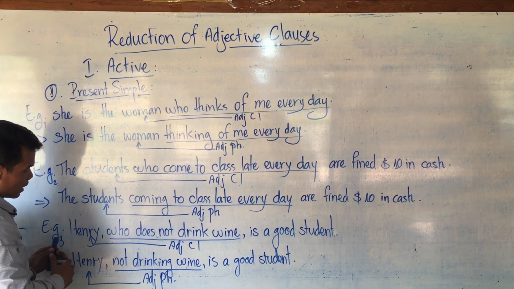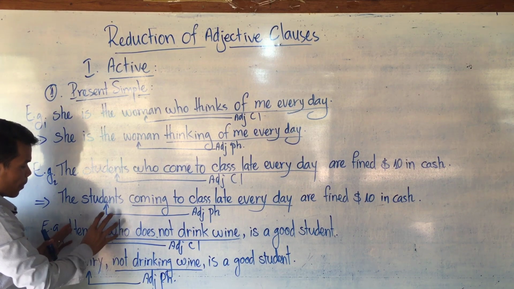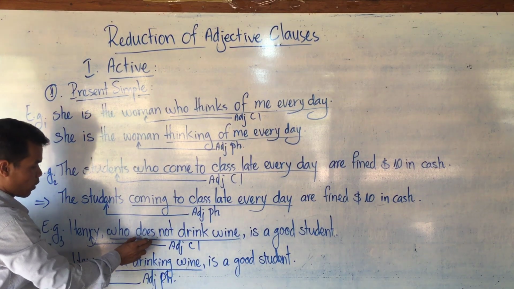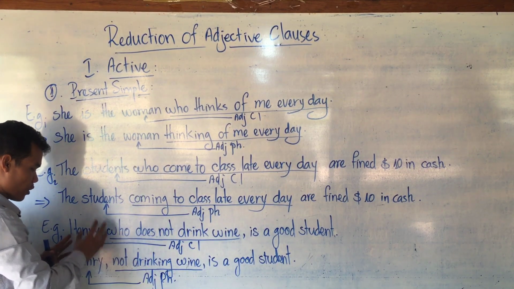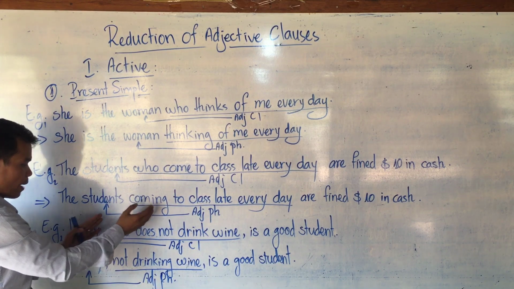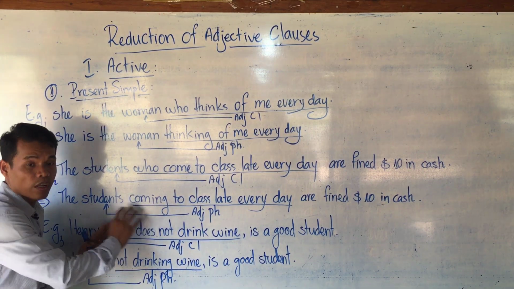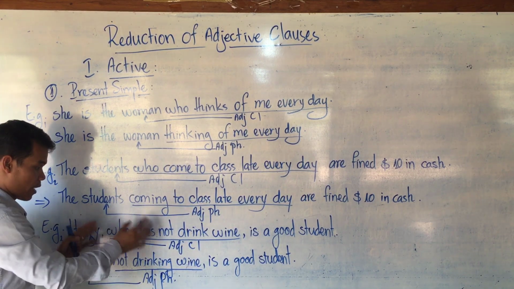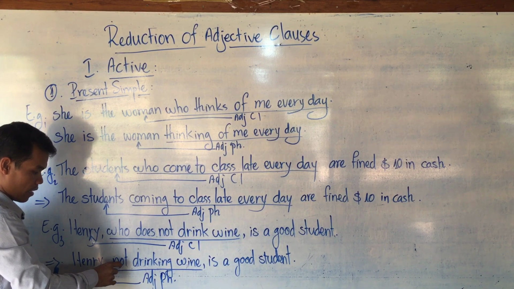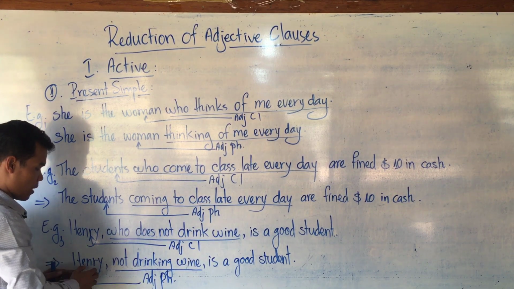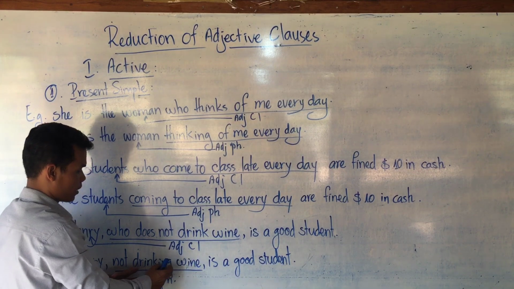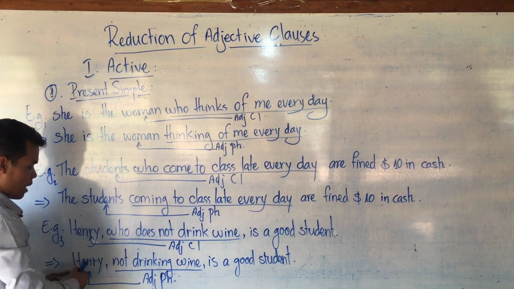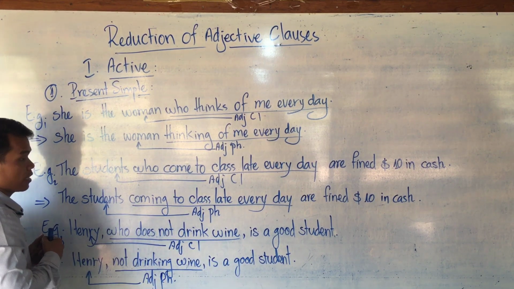And in non-defining relative clauses, we have to think of the relative pronoun as a subject as well, and it does the action. This one has the negative adverb not. When you delete who, you have to delete the auxiliary verb too. No more auxiliary verb here, but not is not part of the auxiliary verb. That's why you have to keep not here, but no auxiliary verb. Then the verb changes to verb-ing when the subject does the action. It is an adjective phrase modifying the same noun, Henry, and the adjective clause modifies the noun Henry.